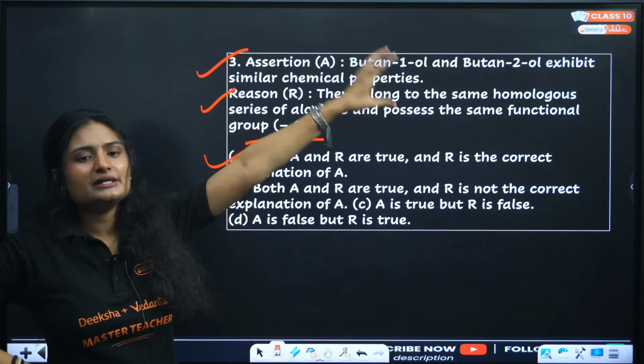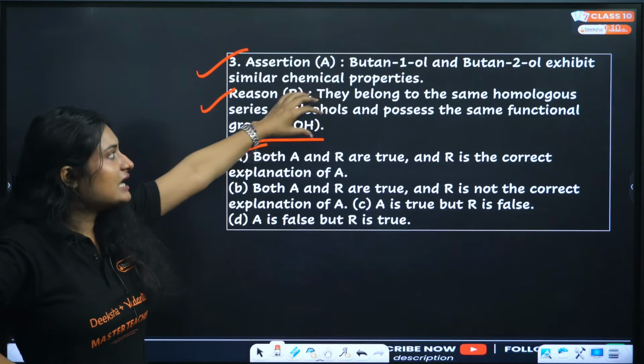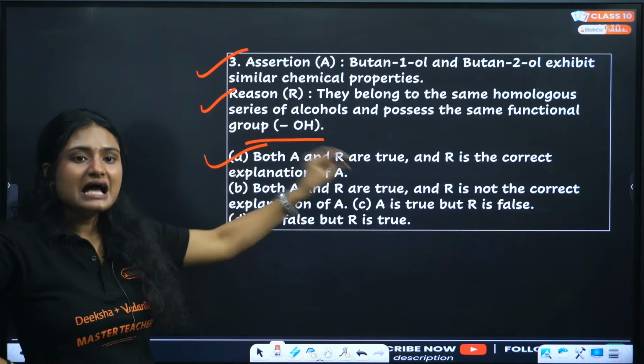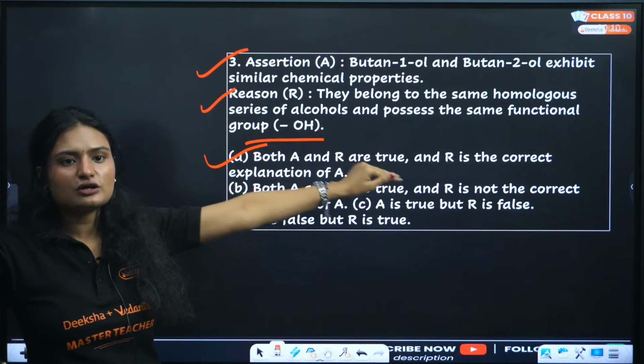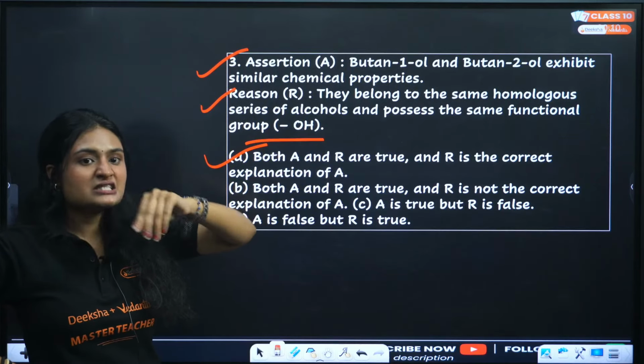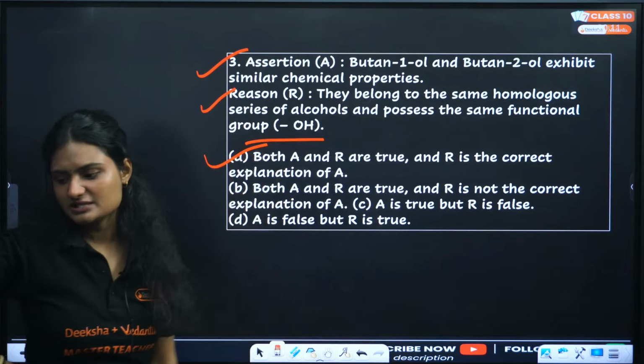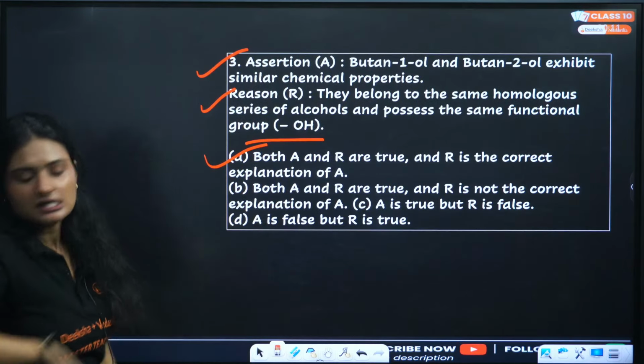butane-1-ol and butane-2-ol belong to the same functional group and the same series of alcohols. Because of that, they show similar chemical properties.